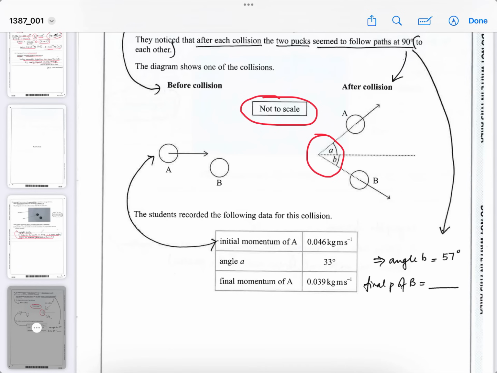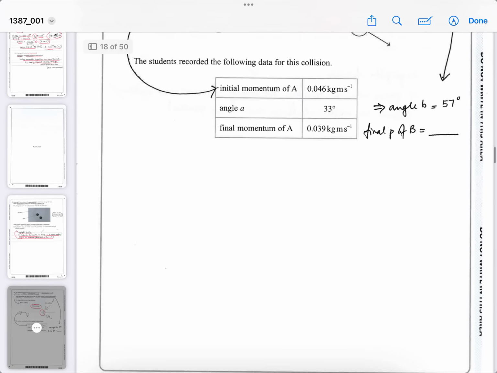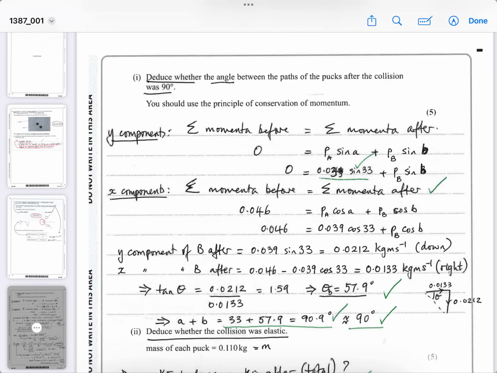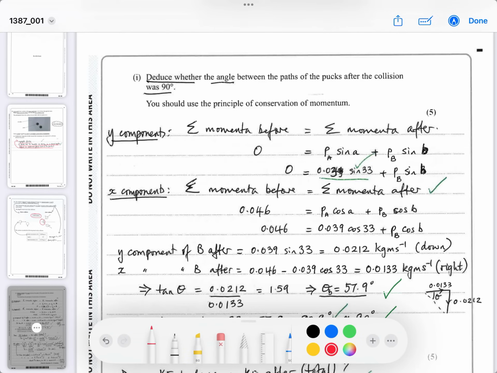Okay, but remember, momenta are also vector quantities. So let's see what they want us to do. Deduce whether the angle between the paths of the pucks after the collision was 90 degrees. So we can't assume it was. They want us to work out whether it was 90 degrees or not. So you've got to work it out. You should use the principle of conservation of momentum, obviously.